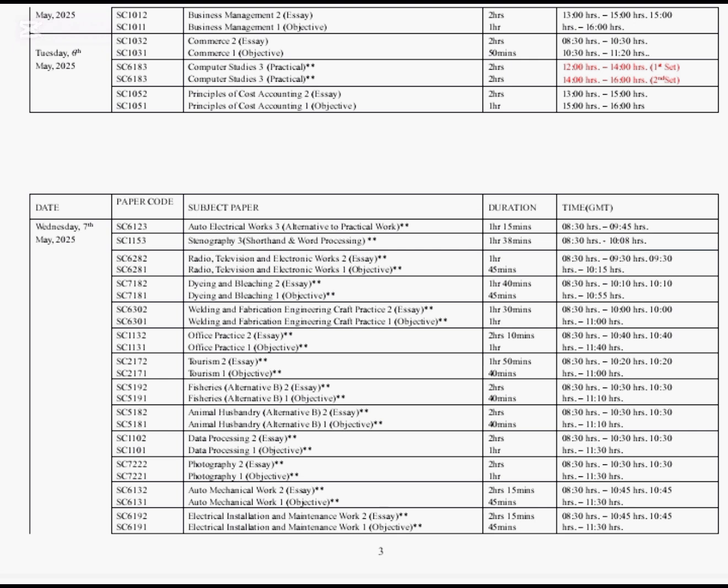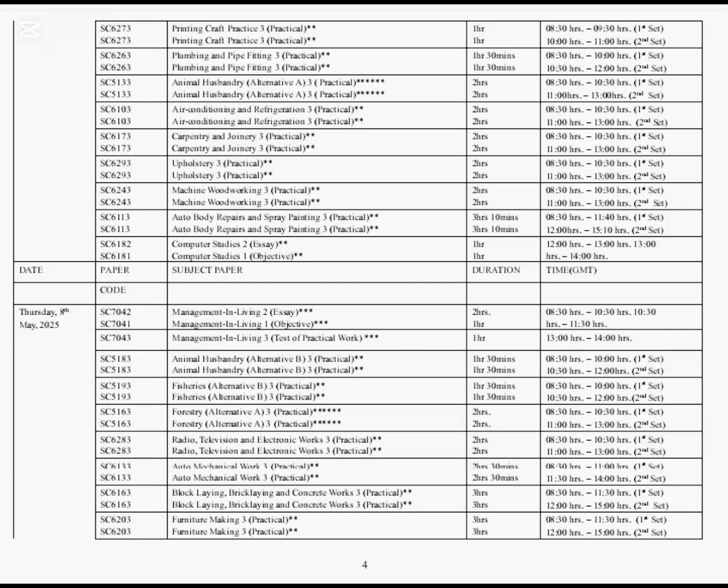Data Processing, Paper 2 and 1. Photography, Paper 2 and 1. Auto Mechanical Works, Paper 2 and 1. Electrical Installation and Maintenance Work, Paper 2 and 1. Printing Craft Practice, Paper 3, that is the practical. Plumbing and Pipe Fitting, Paper 3, that is the practical. Animal Husbandry, Alternative A, Paper 3. Air Conditioning and Refrigeration, Paper 3, that is the practical.